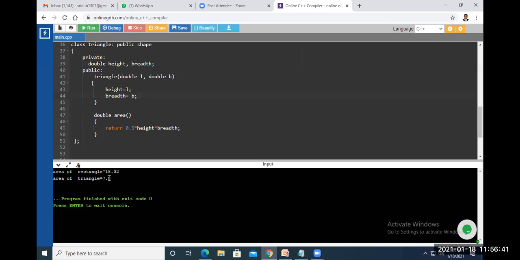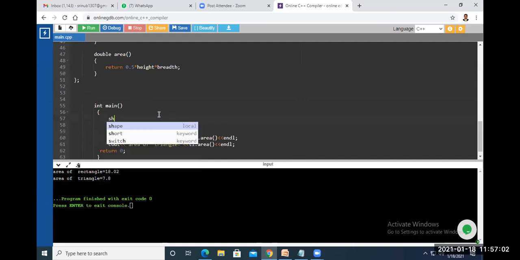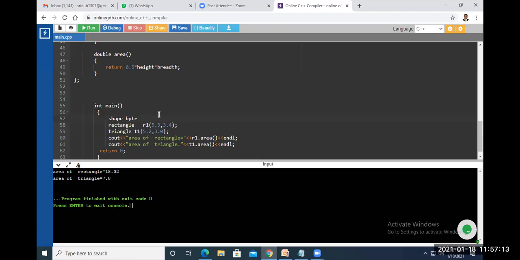So you got the output. This is area of rectangle and area of triangle. Suppose here you want to refer to these by using the base class, and call the area. In order to implement runtime polymorphism, we have to create the base class pointer, shape asterisk BPTR. Here BPTR is a pointer of the base class.